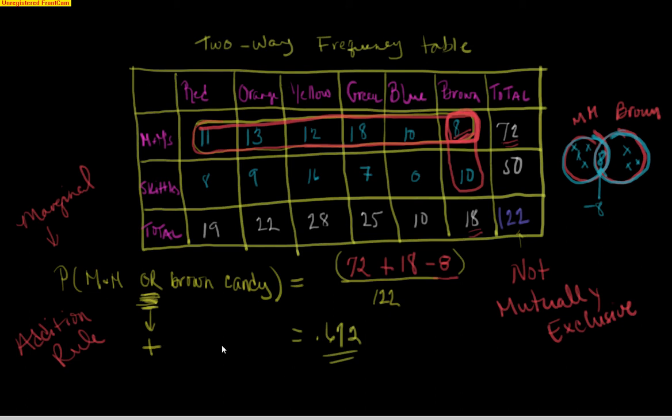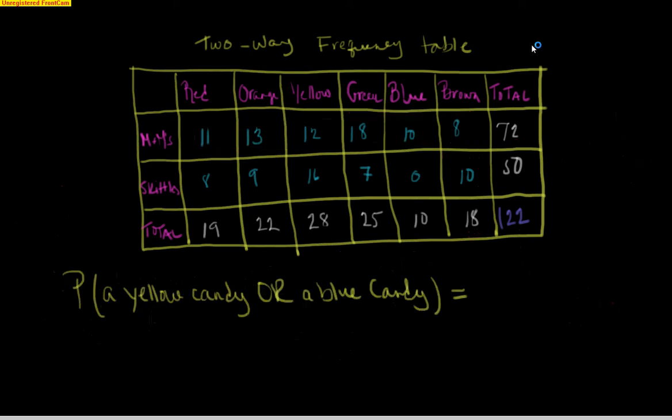All right, let's try another one. What is the probability of a yellow candy, or, here's that word again, or, means we are going to apply the addition rule. What is the probability of a yellow candy or a blue candy? So we have two different things that can happen here as a success. Again, we are choosing from all the candies. The whole cup is full of all 122 candies. And we know we've got to add the two. What are our successes? The numerator are the successes.